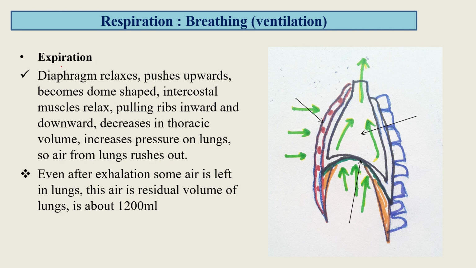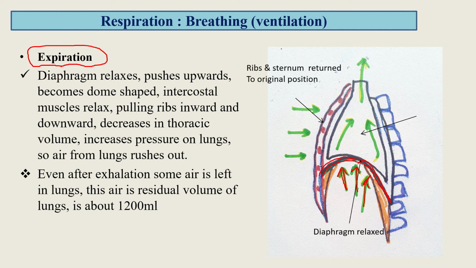The second step is called expiration. Expiration is the reverse of inspiration. The diaphragm relaxes and gets its original shape, becoming dome shaped due to relaxation of the muscles attached to it. The external intercostal muscles relax again, due to which the ribs and sternum return to their original position, and the area of the thoracic cavity decreases.